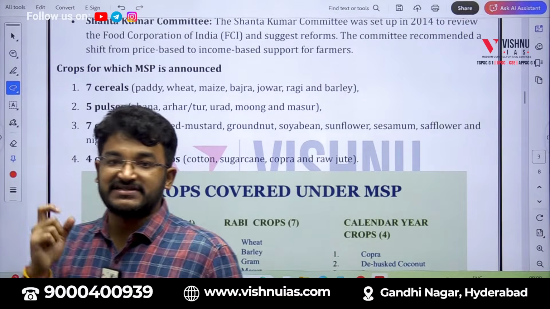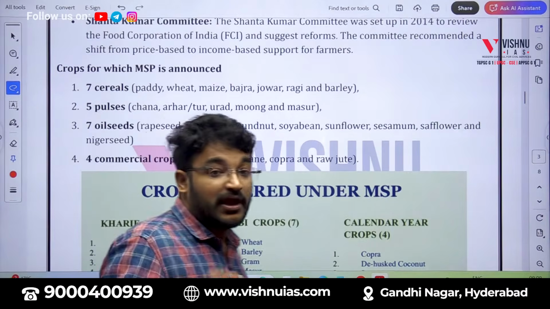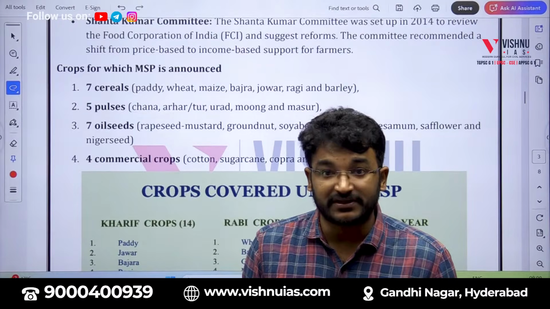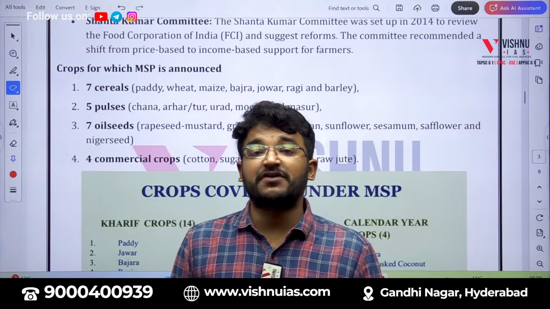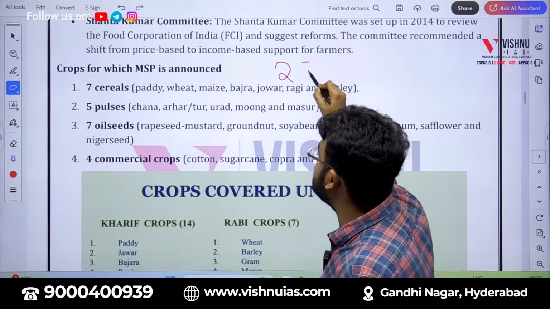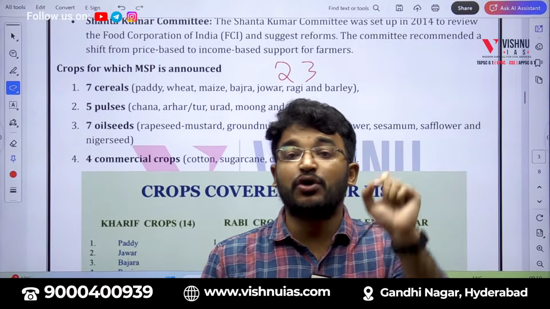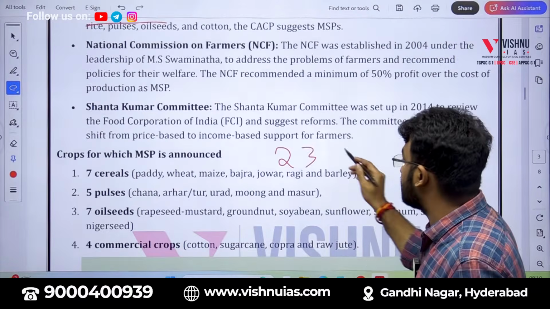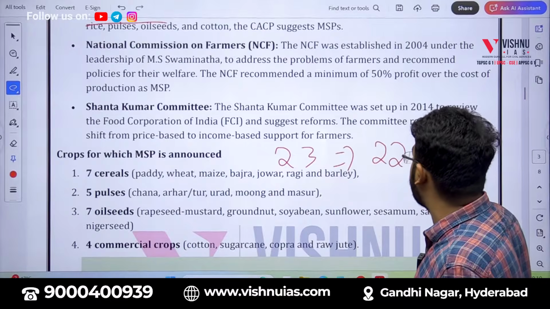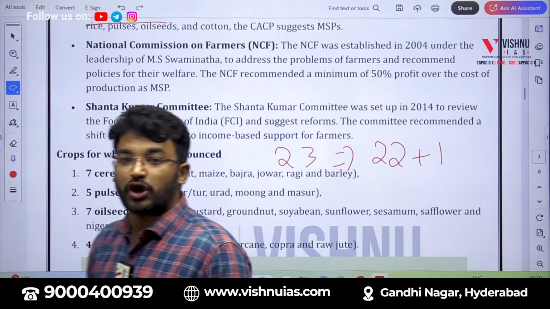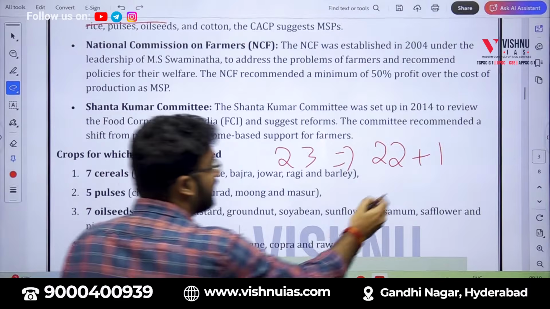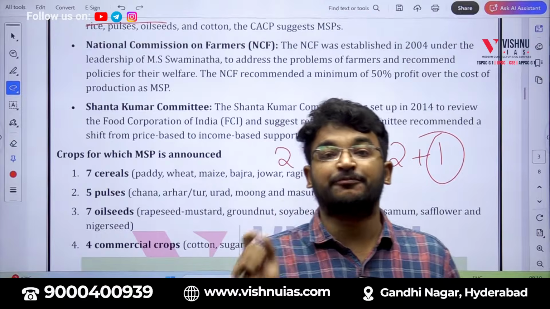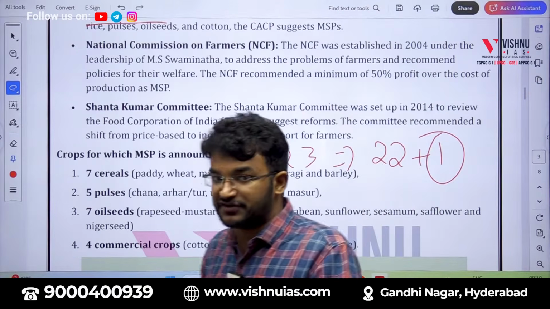Okay, now we have seen how this MSP comes. Now, which crops will be under this MSP? This is also very important. As part of this MSP, prices will be announced for 23 crops. Now, these 23 crops we can call 22 plus 1. For 22 crops, MSP will be announced, and for one more crop, that is sugarcane, a fair and remunerative price will be announced. Don't get confused by it.